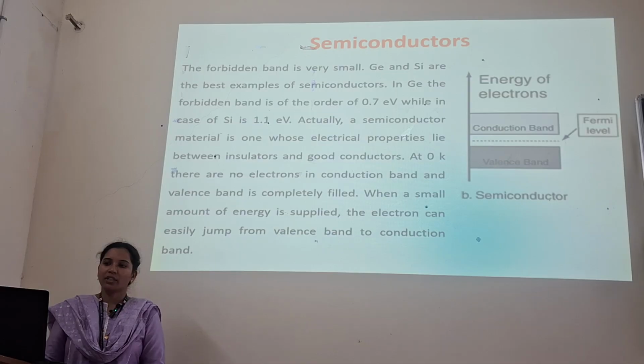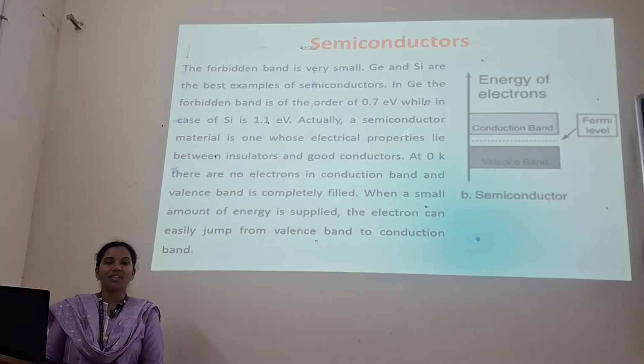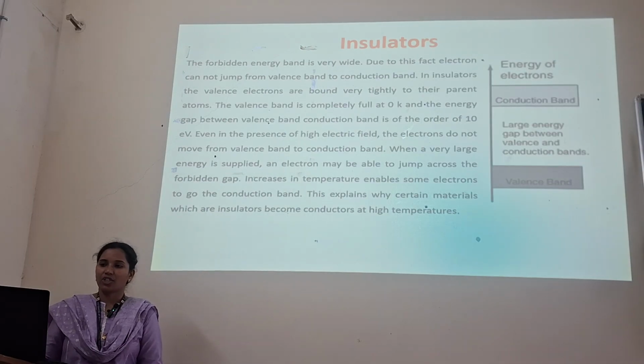So in germanium, the forbidden band is of the order of 0.7 electron volt, while in case of silicon it is 1.1 electron volt. Actually, a semiconductor material is one whose electrical properties lie between insulator and good conductors. At 0 Kelvin, there are no electrons in the conduction band, and the valence band is completely filled. When a small amount of energy is supplied, the electron can easily jump from the valence band to the conduction band.